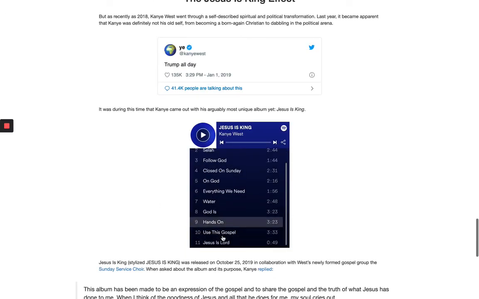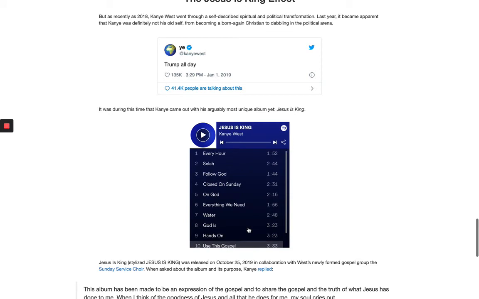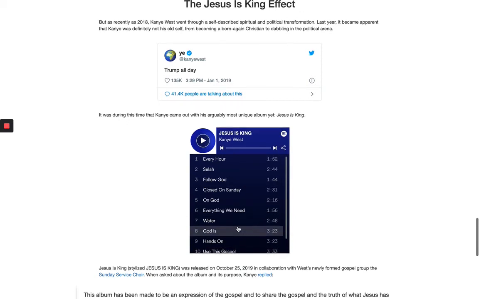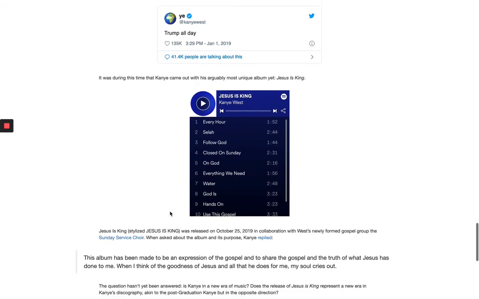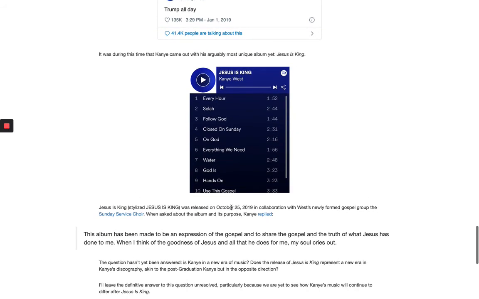And as each of these song titles represents, this album was a significant departure from his prior albums, with religious and spiritual not only undertones, but quite literal content. Jesus Is King was released in October of 2019 with his newly formed gospel group, the Sunday Service Choir. And when asked about the purpose of the album, Kanye said that this album has been made to be